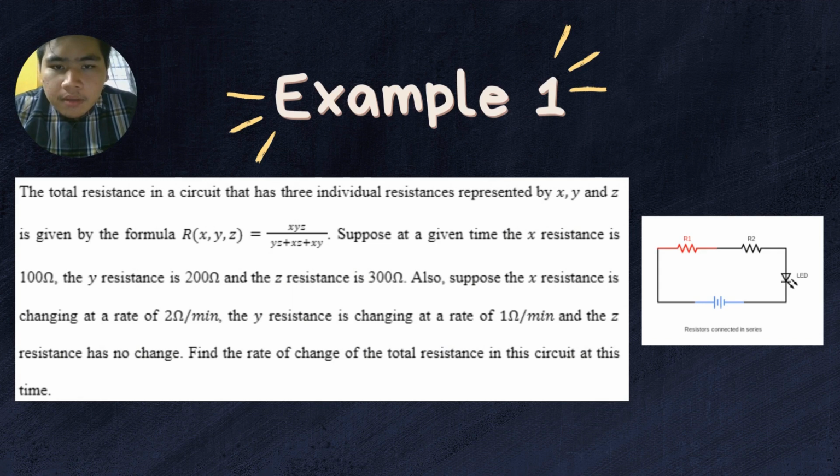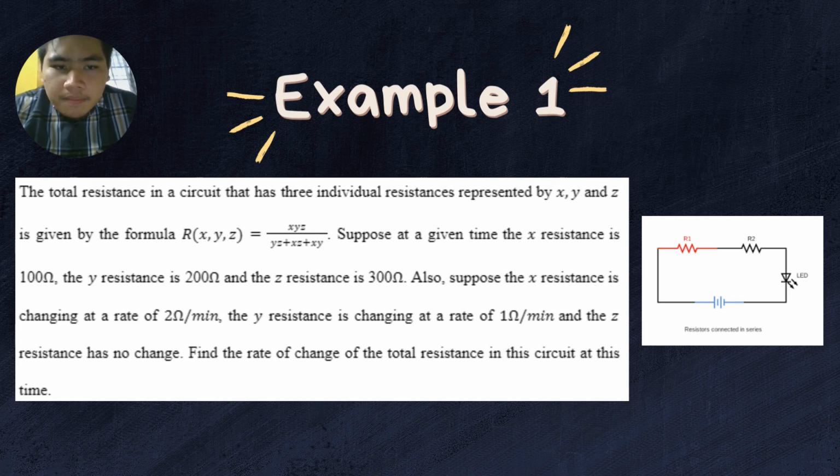Hello, my name is Muhammad Anas Fahmi bin Matno. The matric number is 294810, and I will present to you example 1. The question is, the total resistance in a circuit that has three individual resistances represented by x, y, and z is given by the formula R(x, y, z) equals xyz divided by yz plus xz plus xy.